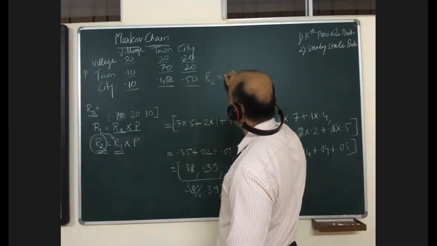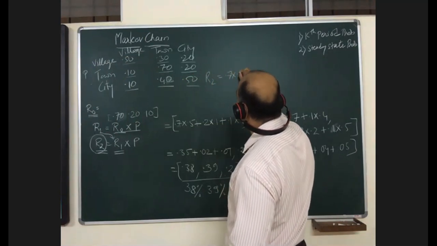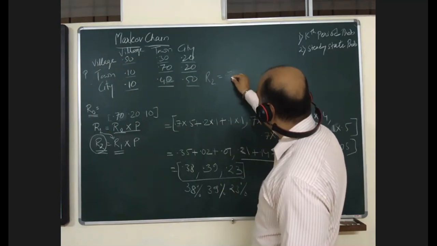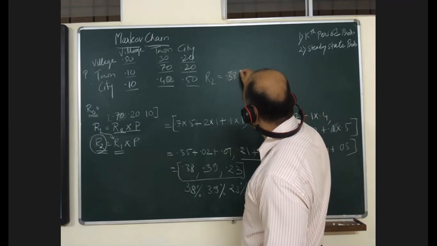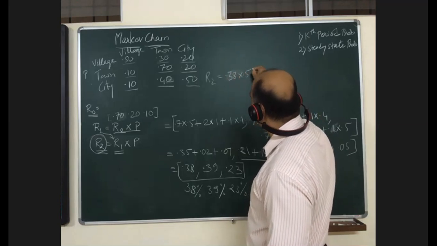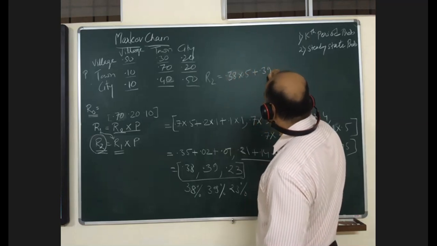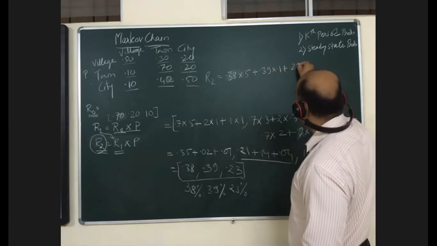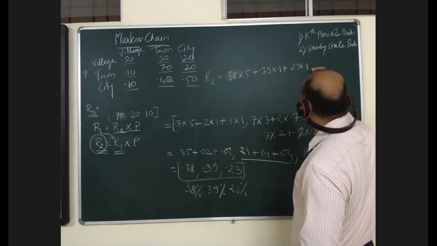R2 will be, not 0.7, this will be 0.38 into 0.5 plus 0.39 into 0.1 plus 0.23 into 0.1.